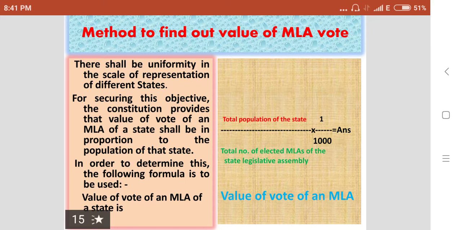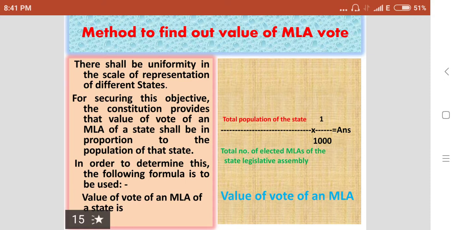Their vote itself will not be counted; the value of their vote will be counted during the counting of votes. On the basis of the value of the MLA and MP votes only, the result will be declared. So I will give some information about that method.